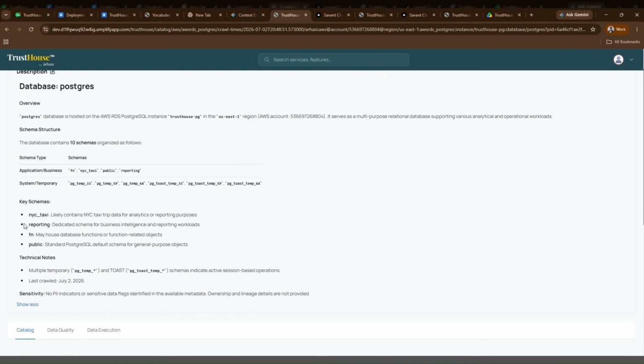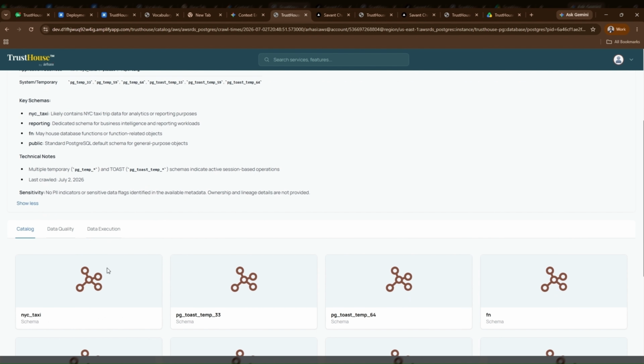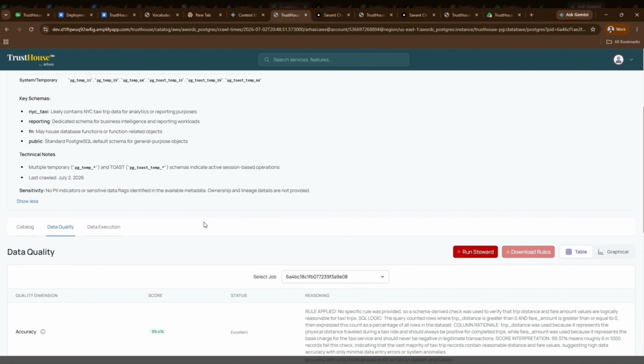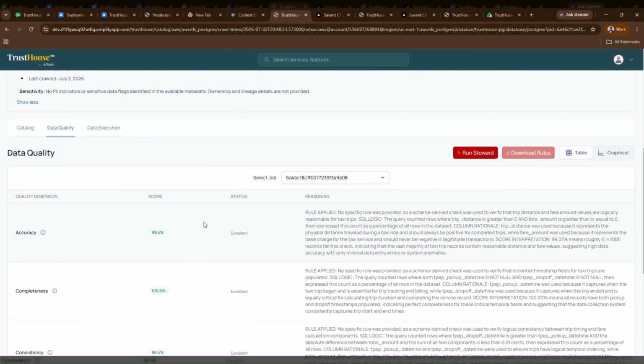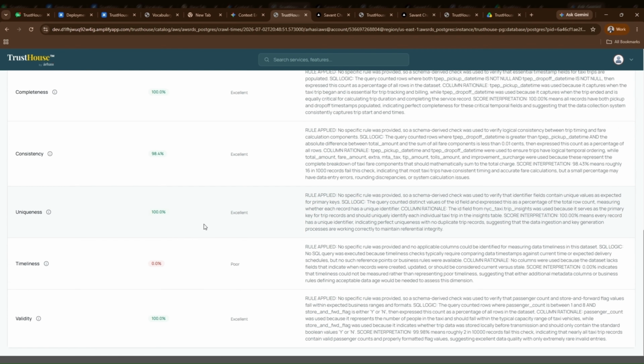For example, let me choose AWS and then Postgres. I can move forward to account, region, and latest crawl time and see the instance that is present for this particular region. I can see all the databases and schemas that are present inside the database. At any point, we have an AI-generated description which looks at the schema structure and the key schemas that are present in this database, provides technical notes, and also provides sensitive information that is found here.